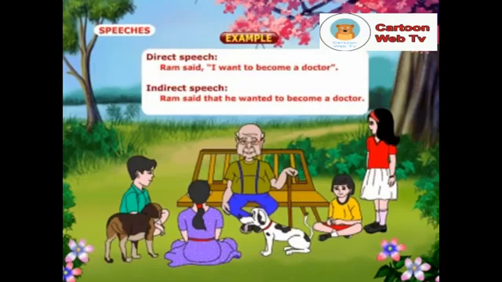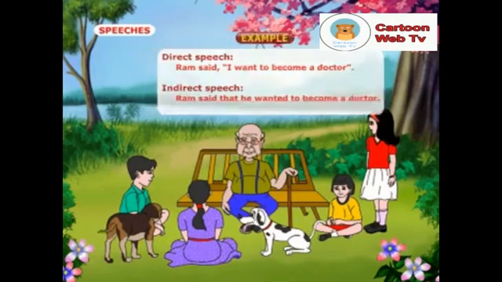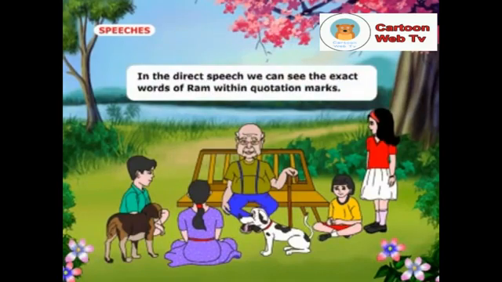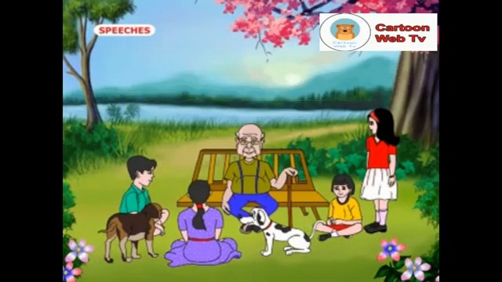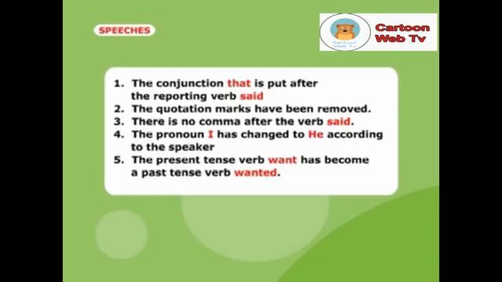Indirect speech. Ram said that he wanted to become a doctor. In the direct speech, we can see the exact words of Ram within quotation marks. While changing Ram's statement into indirect speech, the following changes are made. Number 1. The conjunction that is put after the reporting verb said. Number 2. The quotation marks have been removed. Number 3. There is no comma after the verb said.